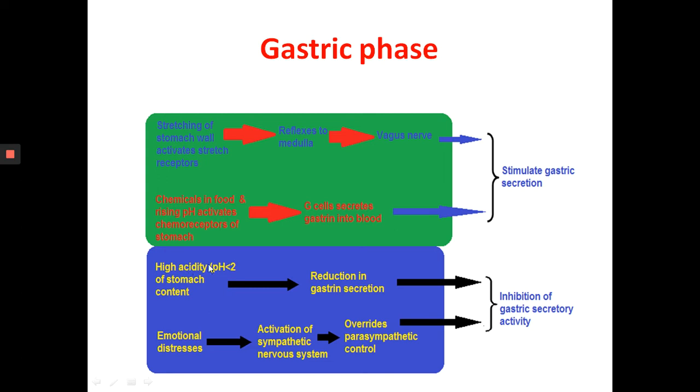Then high acidity, that is pH less than 2 of stomach content, so enough hydrochloric acid is there. Then reduction in the secretion of gastrin by G cells causes inhibition. And emotional distress, that is activation of the sympathetic nervous system, overrides parasympathetic control and causes inhibition of the gastric secretion.